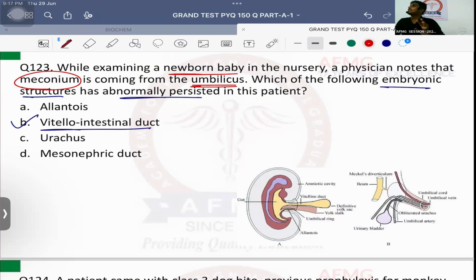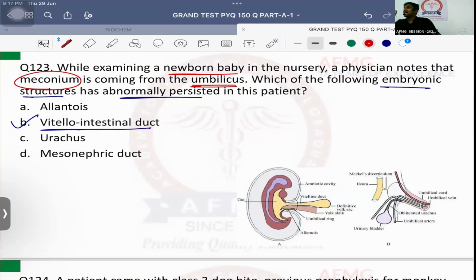So it is due to complete patency of which structure? Vitellointestinal duct. If there is partial patency of the duct, then that leads to outpouching from the intestine known as Meckel's diverticulum. So partial patency of duct causes Meckel's diverticulum. Whereas there is also abnormal connection in fetal life between the urinary bladder and the umbilicus.